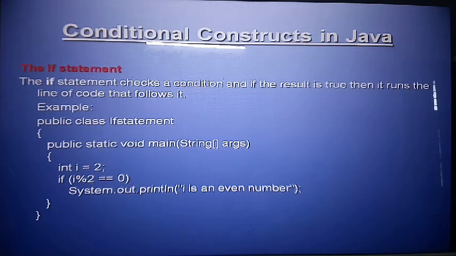For example, public class IfStatement, public static void main String. I give the value i is equal to 2. If i modulo 2 is equal to 0, it means 2 divided by 2, so the modulo is 0, it means true. So i is an even number, and it prints. In that case if I give the value of i as 3, the condition is false. So this condition is false, so don't print the message.